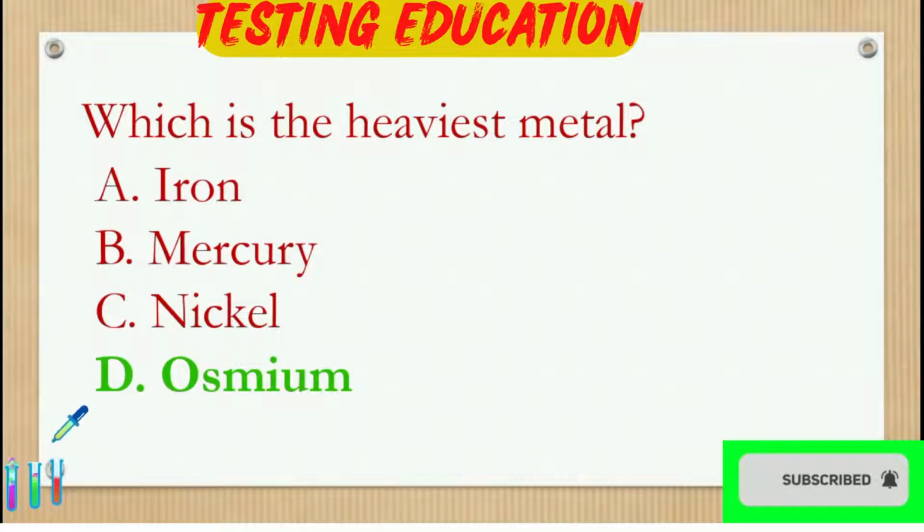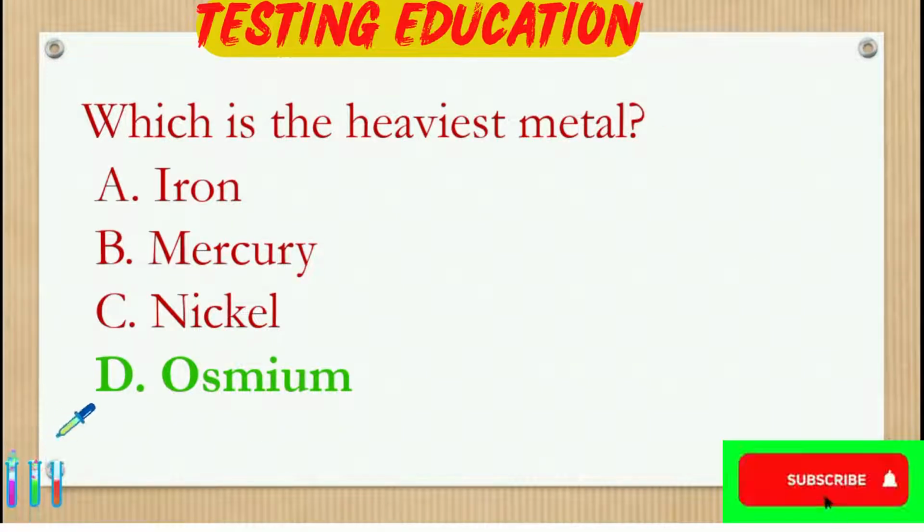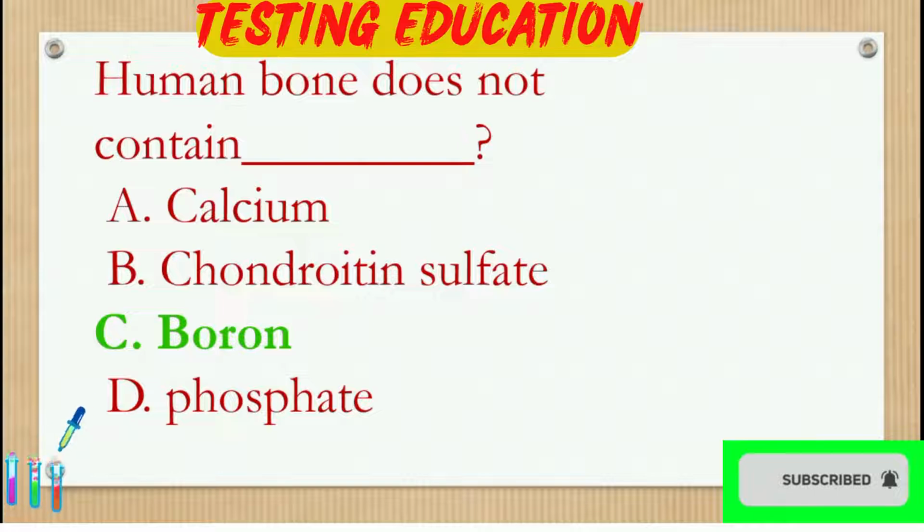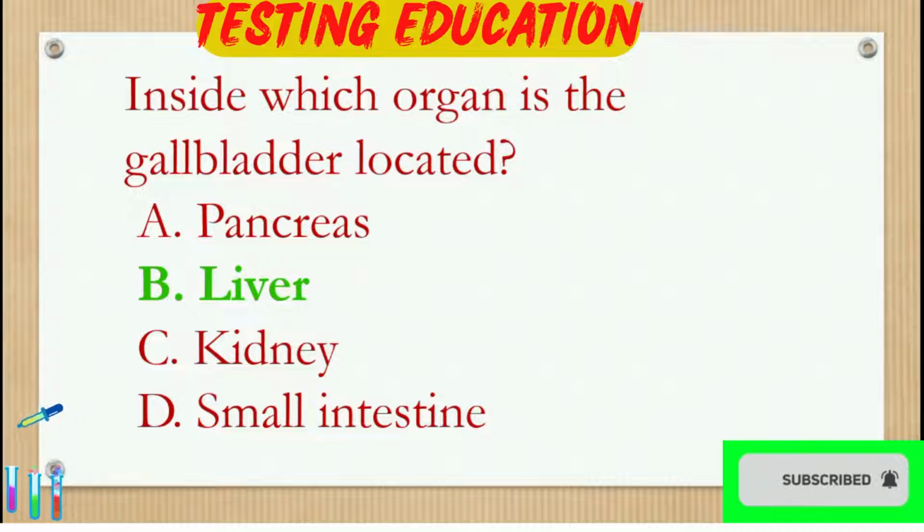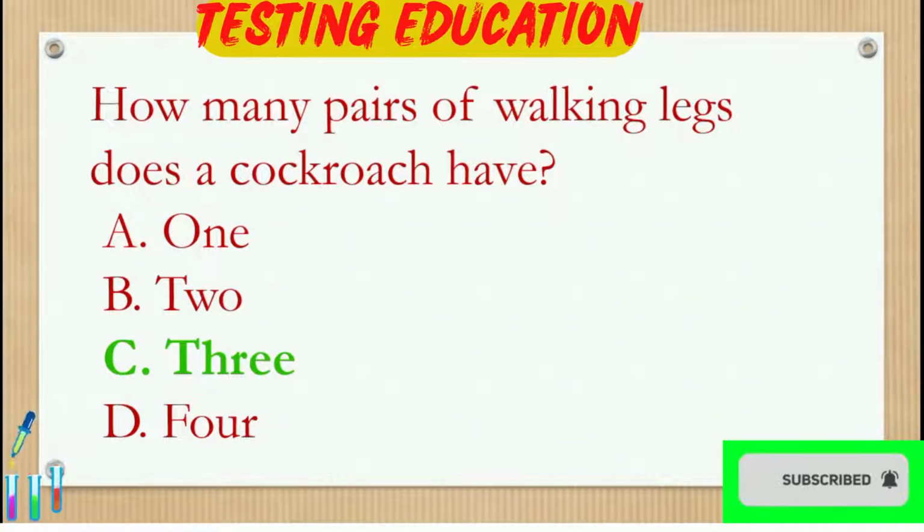Which is the heaviest metal? Osmium. Human bone does not contain boron. Inside which organ is the gallbladder located? Liver. How many pairs of walking legs does a cockroach have? 3.